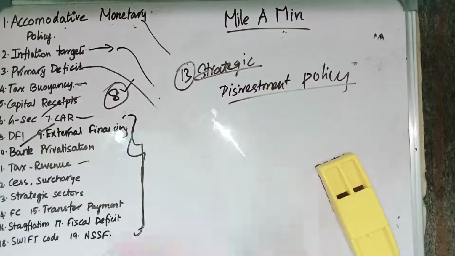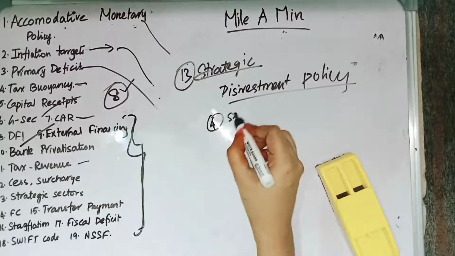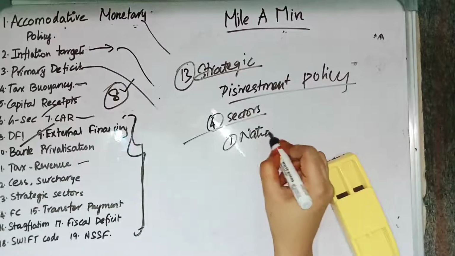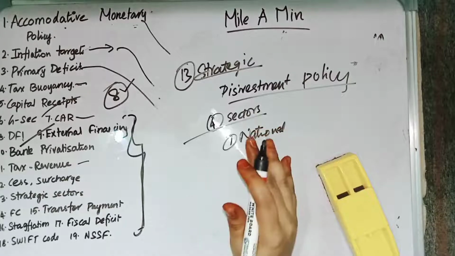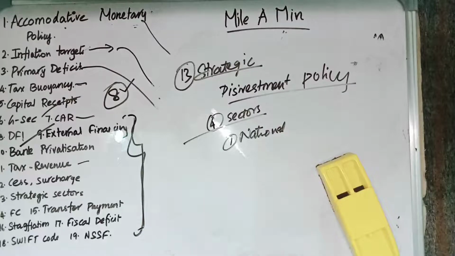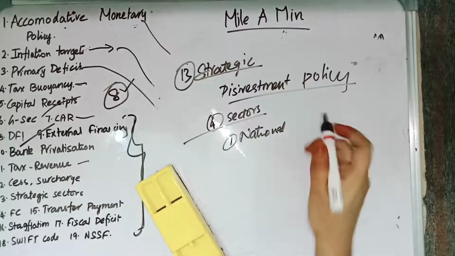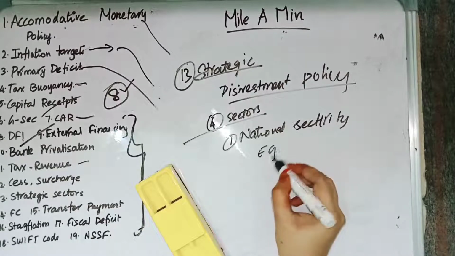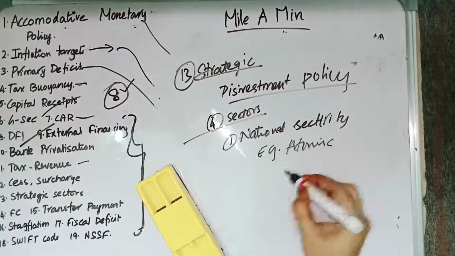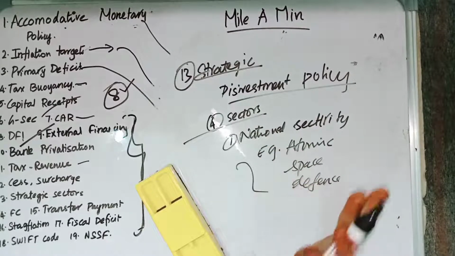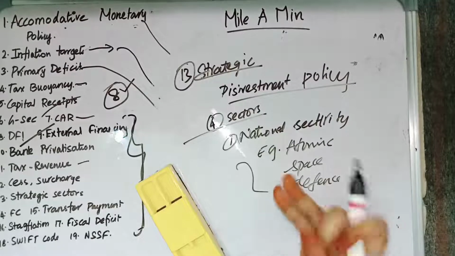In the disinvestment policy, the government has identified 4 sectors as strategic sectors. The first one relates to national security. These strategic sectors are the sectors in which a bare minimum presence will be retained. So the first strategic sector is relating to national security. For example, atomic energy, space and defense come under national security. In these sectors, a bare minimum will be retained by the government.